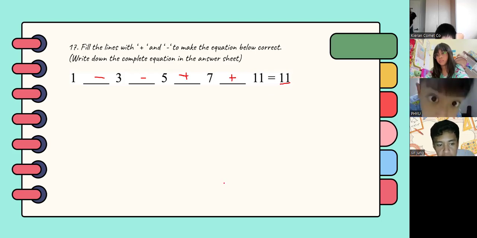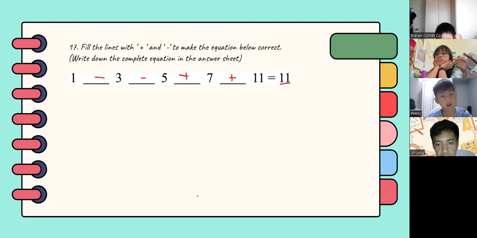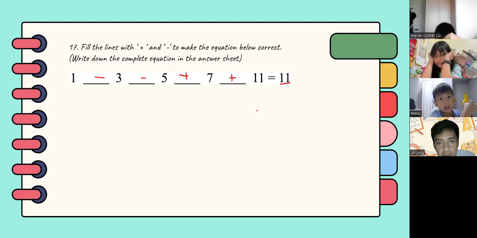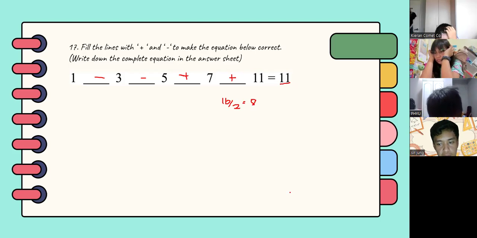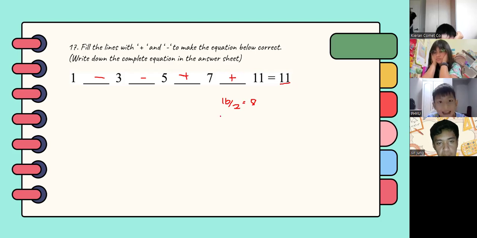Mr. Kiran. You add all the numbers, right? And minus 11. Yes, that's correct. You divide it by 2. And this is what number we need to minus. Yes, that's correct. Negative 3 and 5.